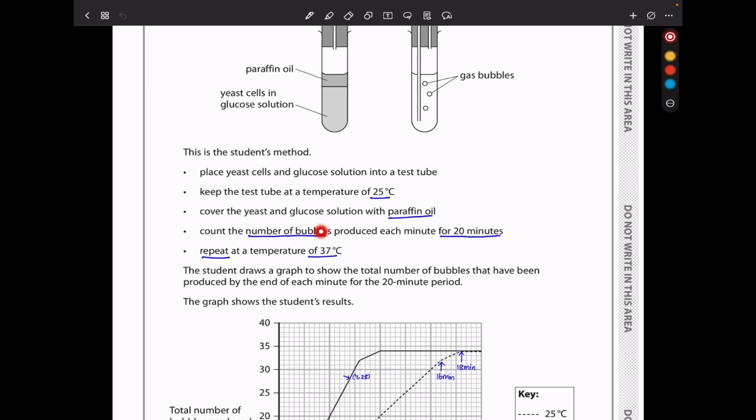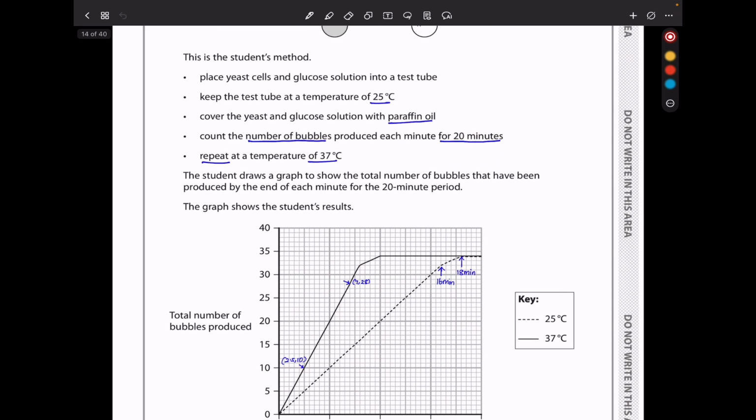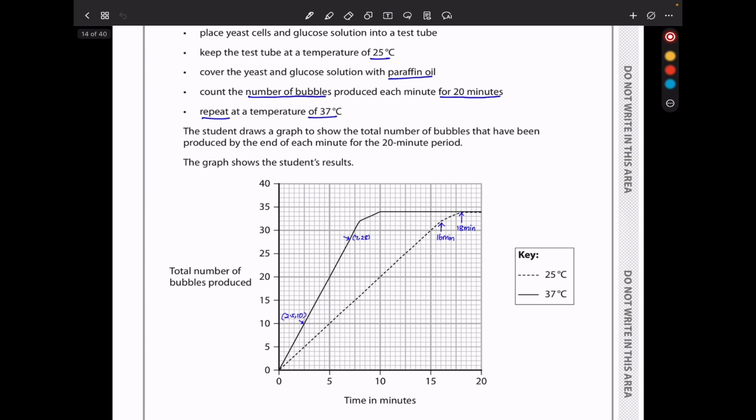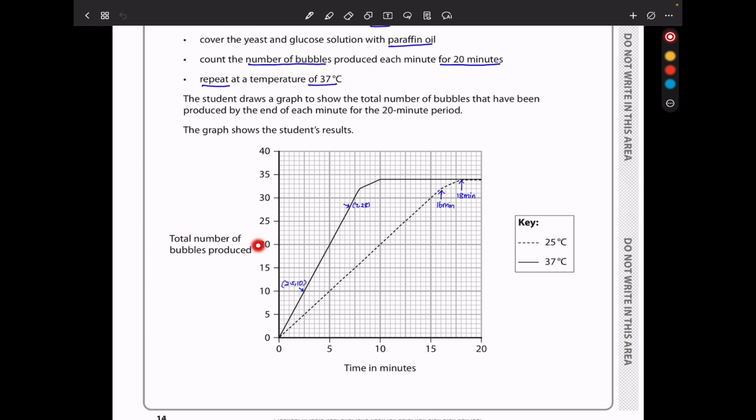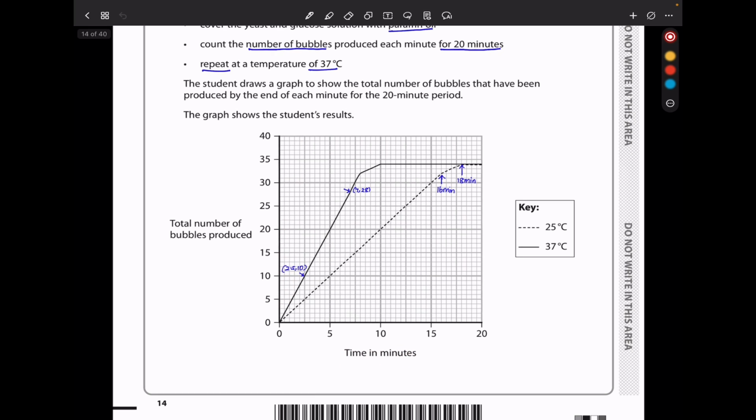So remember, the number of bubbles produced within 20 minutes is going to give us the rate. So if there are more bubbles produced in 20 minutes, then it means the rate is going to be higher. Then they say the student draws a graph to show the total number of bubbles that have been produced by the end of each minute for the 20-minute period. The graph shows the student's results. So this is the graph. We have the total number of bubbles produced on the vertical axis, and then we have the time in minutes. And we can see from the key, this is carried out at 25 degrees Celsius, and this is carried out at 37 degrees Celsius.